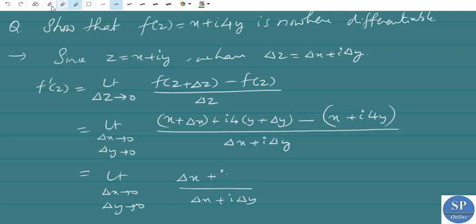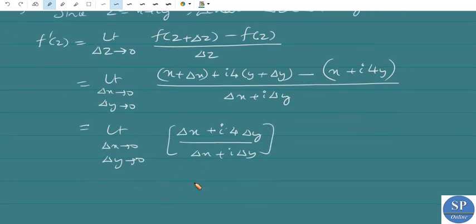So we have to find the limit of this function as delta x tends to 0, delta y tends to 0. Now we can take different paths.